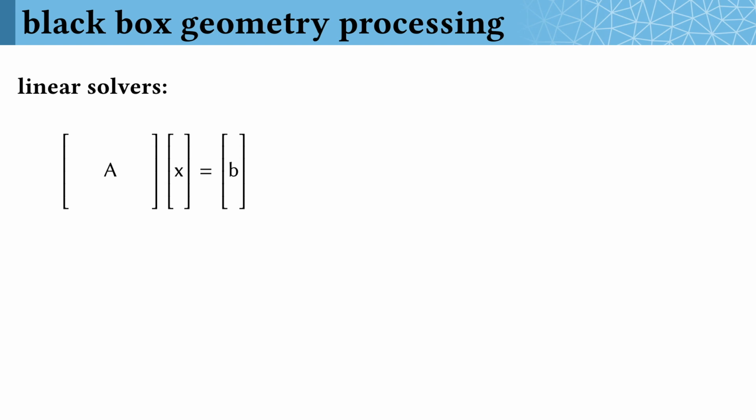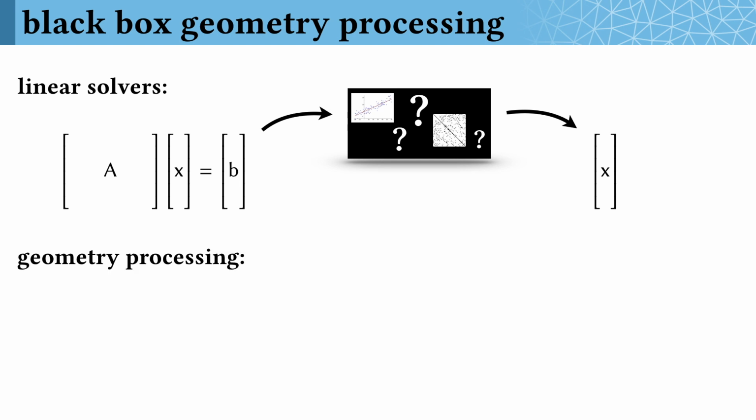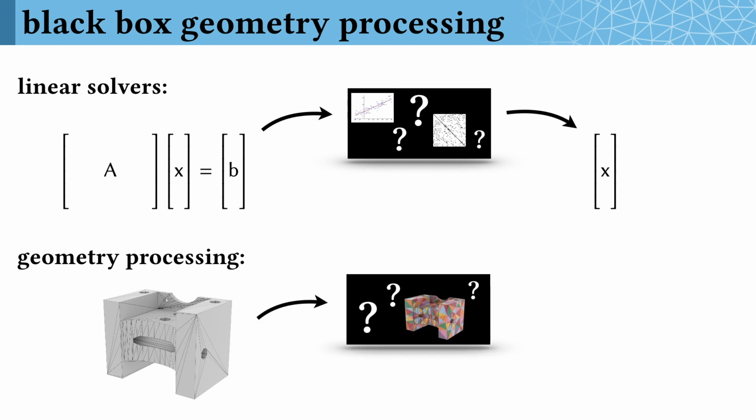Think about how we use linear solvers. You probably don't know the details of the data structures used by a sparse solver under the hood, but it'll do what's necessary to efficiently output a numerically trustworthy solution. This is as easy as typing / in MATLAB. Geometry processing should work the same way. Alternate representations like intrinsic triangulations can be used under the hood, automatically generating trustworthy solutions to numerically difficult problems, rather than putting this burden on every single top-level algorithm designer.